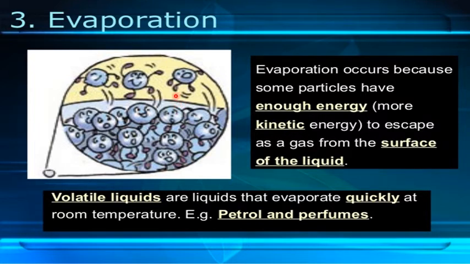They will escape into the air. When they get more kinetic energy, they will escape as gas from the surface of the liquid. So it is happening at the surface of the liquid. That is what happens to the particles of a liquid during evaporation. Liquids will change into gas particles.